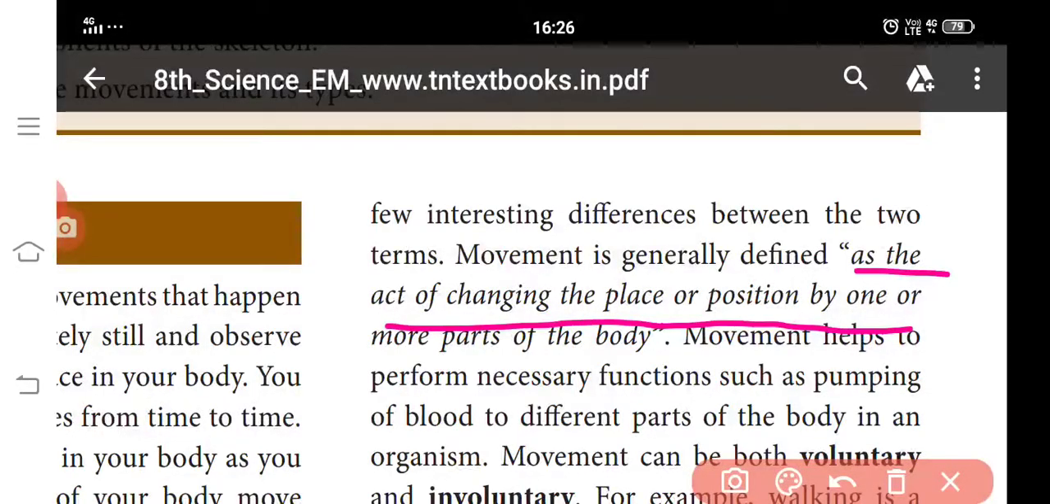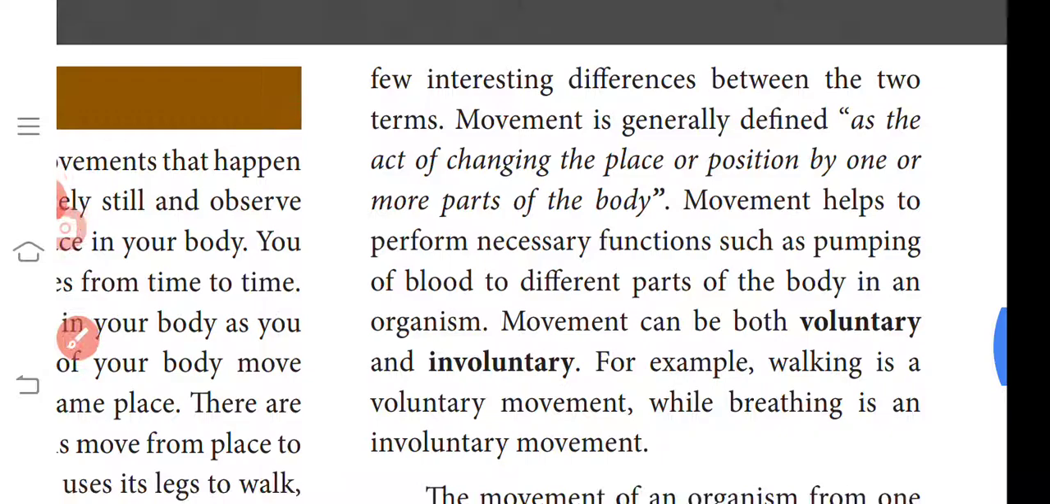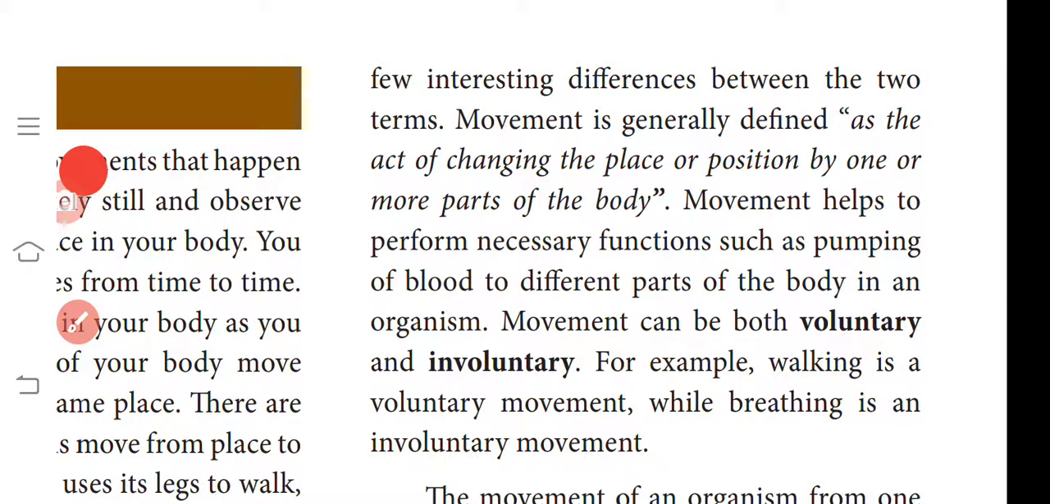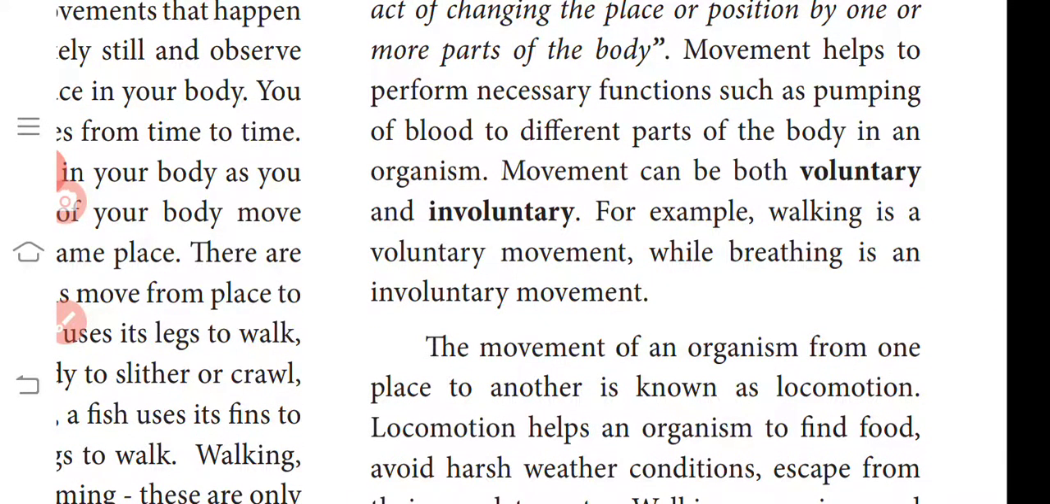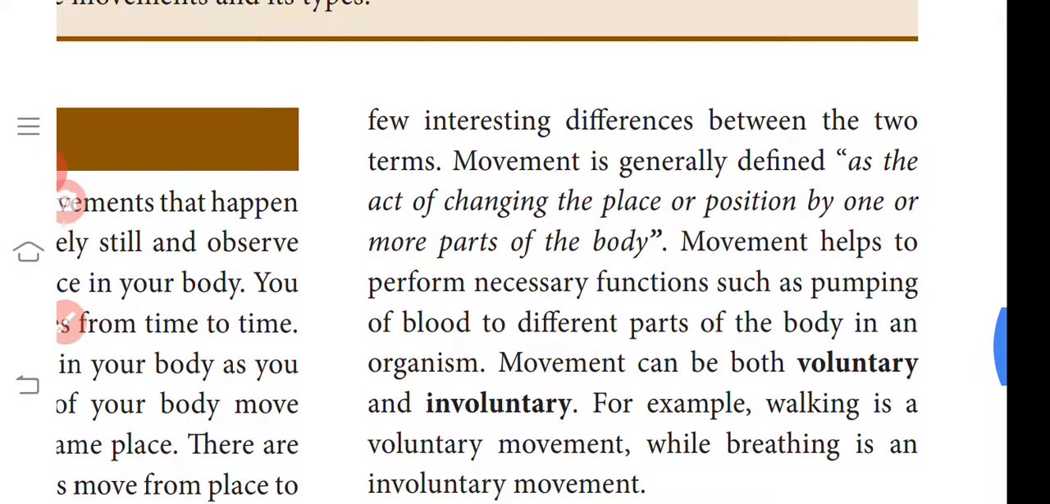Movement helps to perform necessary functions such as pumping of blood to different parts of the body in an organism. Movement can be both voluntary and involuntary. For example, walking is a voluntary movement while breathing is an involuntary movement. So, we are discussing this movement.